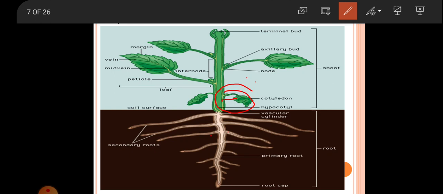Both hypocotyl and epicotyl region together form the central root stem axis of the seedling stage. Here you can see between this hypocotyl and epicotyl, this is the region of the stem. So here this stem is produced, and you can see the stem here.